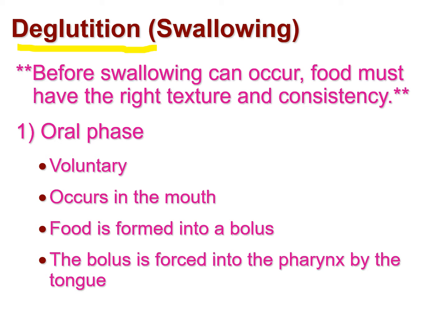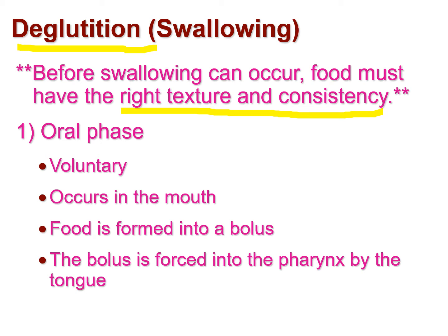Before swallowing can occur, food must have the right texture and consistency. You all must have experienced this, that we chew the food for a certain period of time so that it has a texture and consistency that we can easily swallow. We cannot swallow larger chunks of food without chewing them, without mixing them properly with the saliva. That is not possible. So the food must have the right texture and consistency.